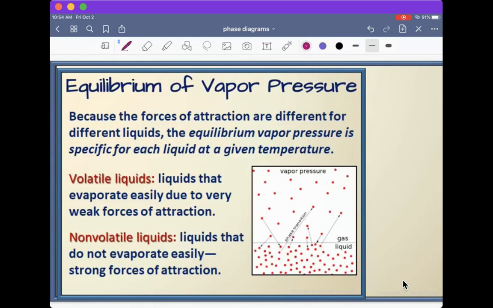Non-volatile liquids are liquids that are not going to evaporate very easily, and they have very strong attractive forces. Think water. Water doesn't have a smell, really, because its particles are attracted to each other, and it's very hard to evaporate.